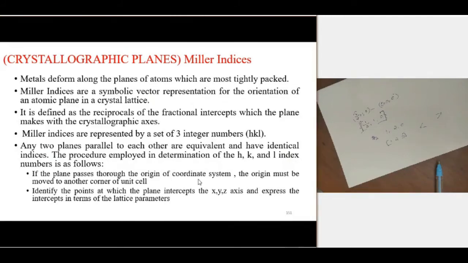This is very important because the mechanical properties are different in different directions. To define the mechanical properties, we need to address this direction. That is why we give 3 index values for a particular direction, and we discussed how we can give these 3 indices.